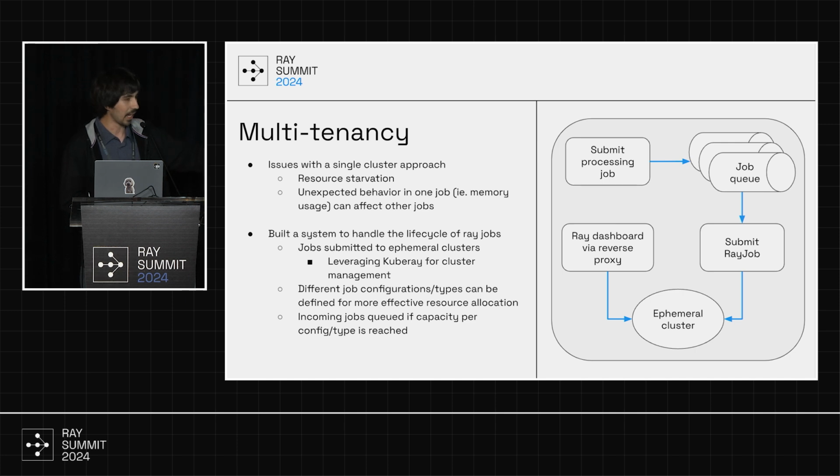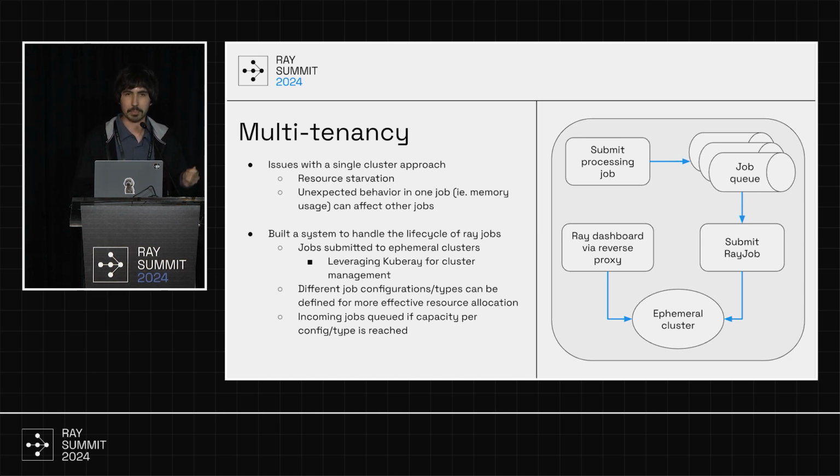As you can see in the diagram here, how it works is users submit their jobs, they go onto a queue, and then the queues only pop jobs off once we can guarantee that there's enough free capacity for those jobs to run to completion. So that solves the deadlocking issue. Then we create the Ray jobs and submit them to the cluster. Since we have a lot of jobs running, we have a lot of Ray dashboards, so users can access those dashboards via a reverse web proxy.